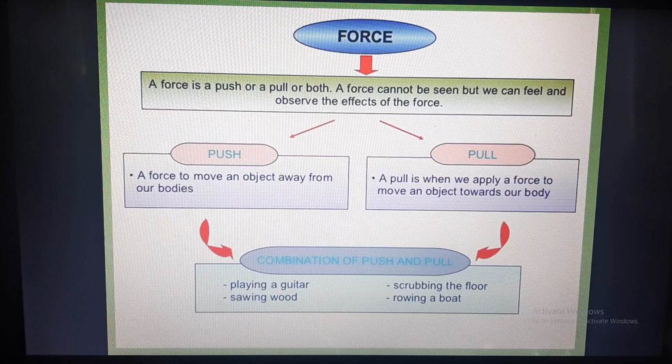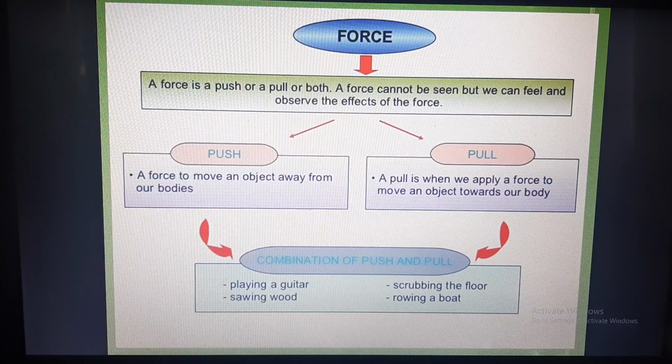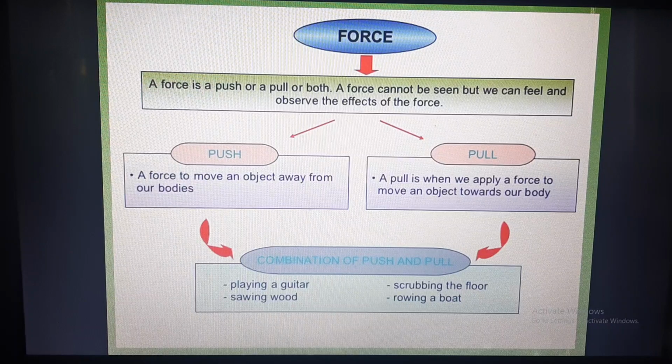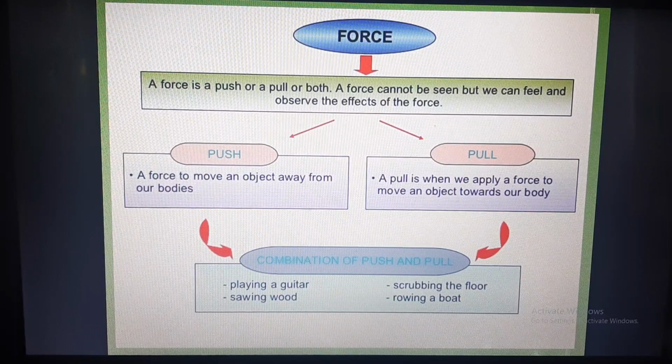This force cannot be seen, but we can feel and observe the effects of the force. For example, air also. You cannot see air, but you can feel air and you can observe the effects of air, like when the wind is blowing, trees move, dust is also blowing. So you can say that air is moving. So you cannot see the air per se, but you can see the effects of air. Similar fashion, you cannot see the force, but you can feel and observe the effects of the force.